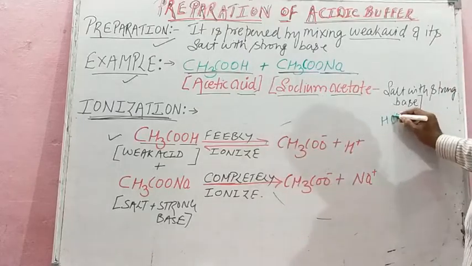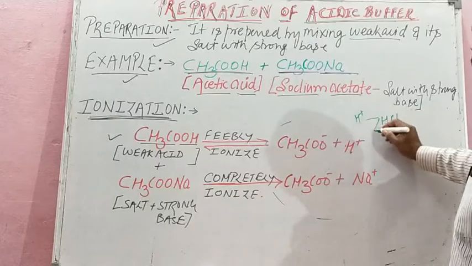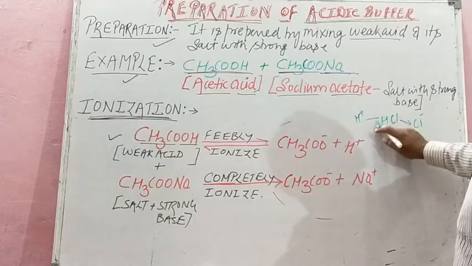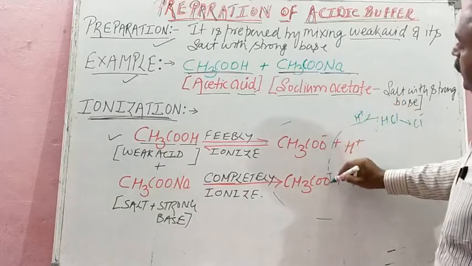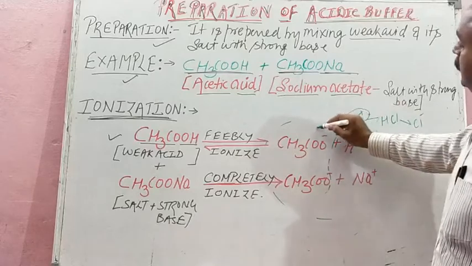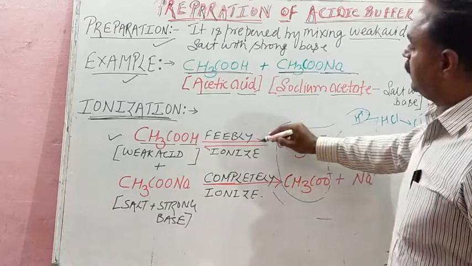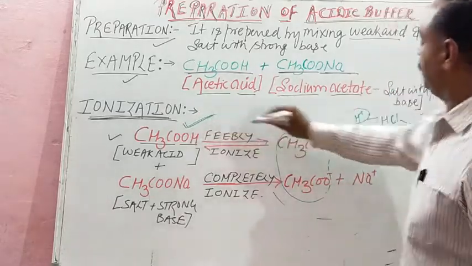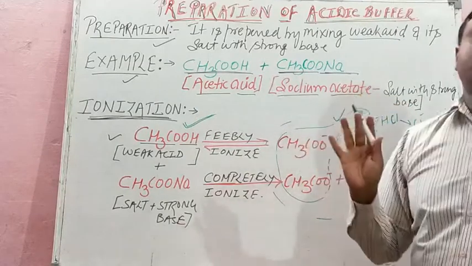See, very interesting thing. This HCl will dissociate into hydrogen and chloride ion, and this hydrogen will combine with the acetate ion, and there will be a reversible reaction. Again, a weak acid is formed, and in this way the added hydrogen ion is consumed.